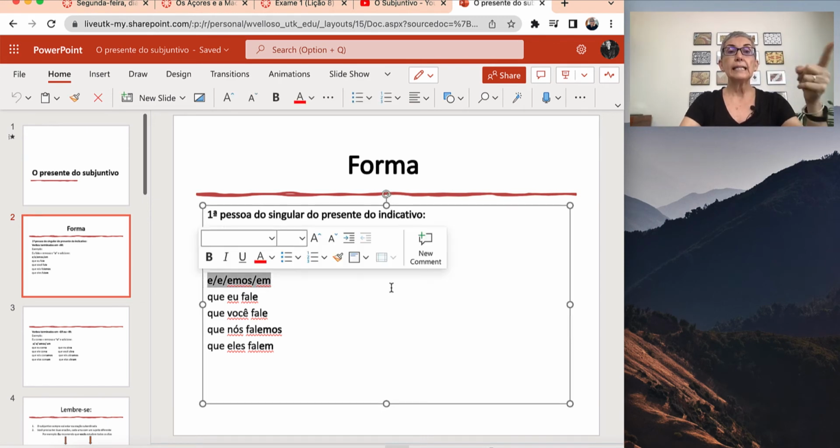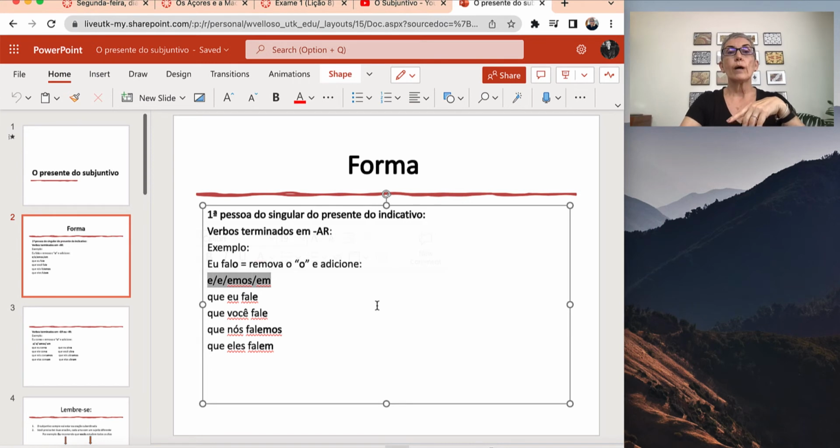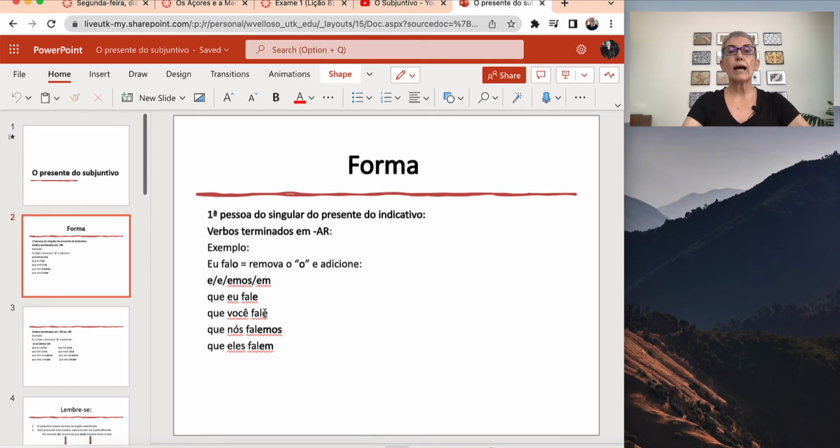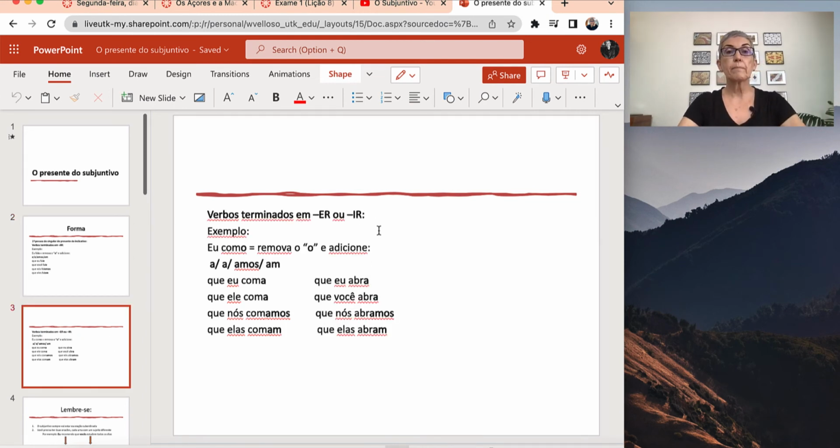and then you're going to add these endings here: e, es, e, emos, em. And you notice here, que eu fale, que você fale, que nós falemos, que eles falem. Native speakers, when they're learning the conjugation of the subjunctive, this is how the conjugation tables come. They already come with que, because this is the word that introduces the dependent clause. And remember that the subjunctive is always in the dependent clause, never in the main clause, okay? Então, que eu fale, que você fale, que nós falemos, que eles falem.